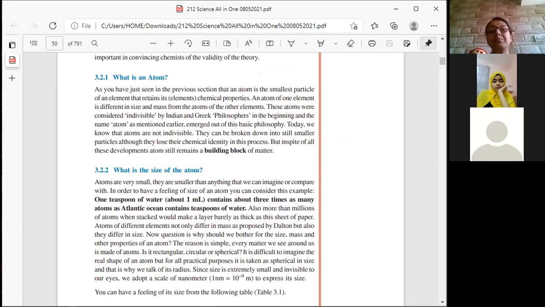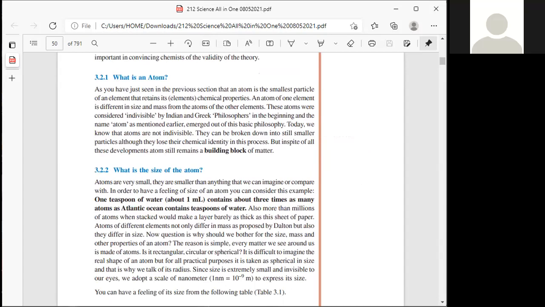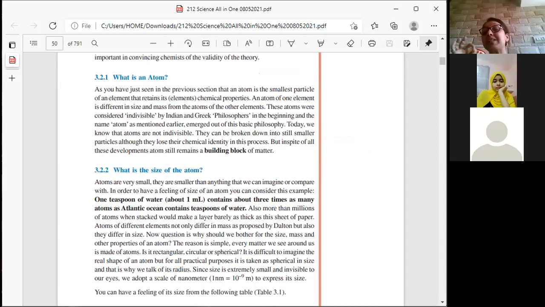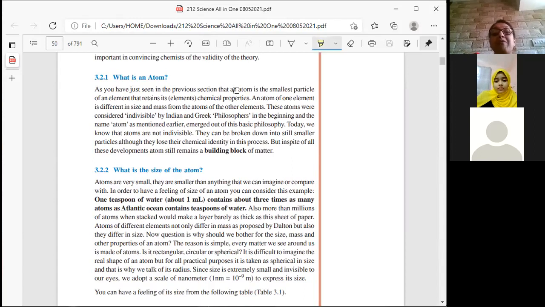We actually know what is an atom. Do we know what is an atom? Smallest particle of an element which retains its chemical property. If it starts losing its chemical property, can I call it an atom? No. You're getting me? That means it has to have the properties also. That is also very important. Smallest particle and not having the property cannot be called an atom of that particular element. To be the atom of that particular element, it should show the chemical properties of that element. So I repeat, atom is the smallest particle of an element that retains its chemical properties. Very important definition.